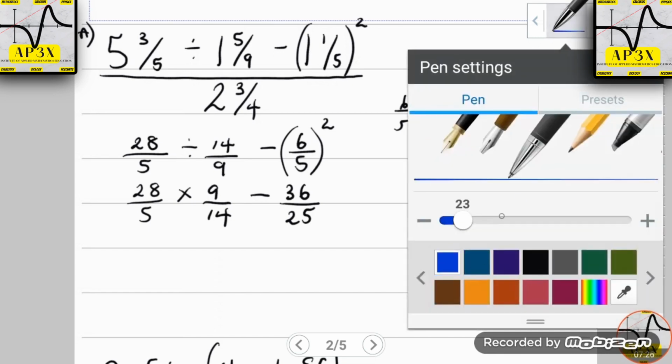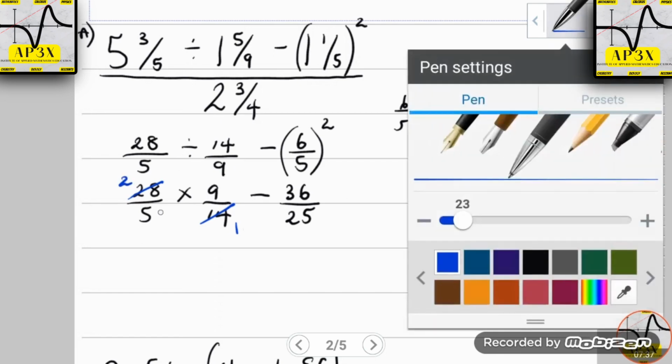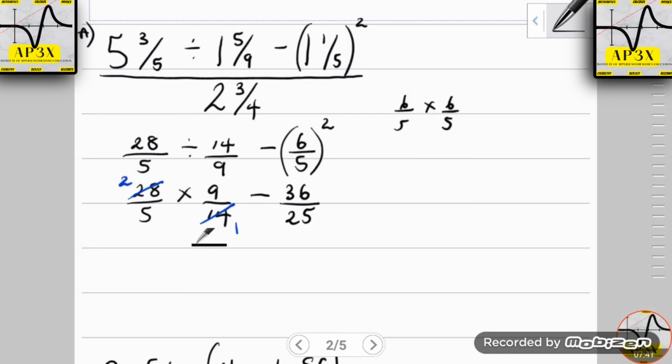So if we can perhaps say here 14 into itself one time and 14 into 28 two times, then we're going to find that the left side of this problem reduces to 2 times 9 is 18 over 5 times 1 is 5. Then we're going to be subtracting the result of 36 over 25.